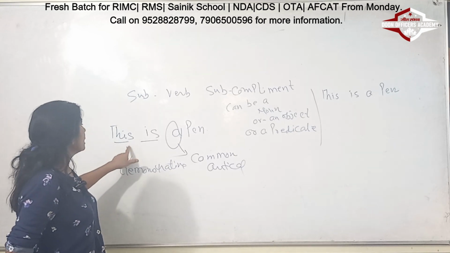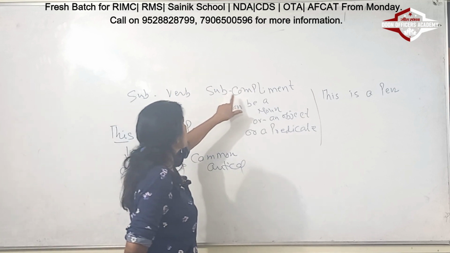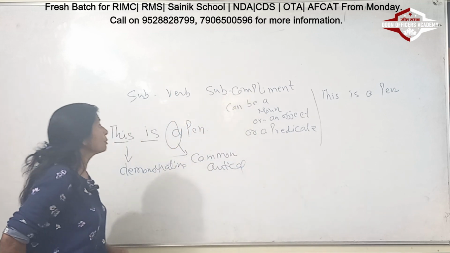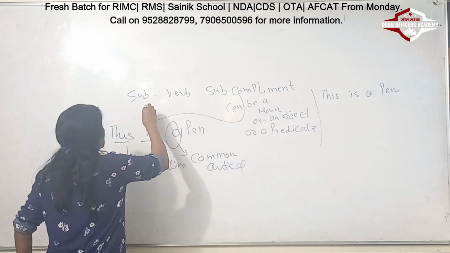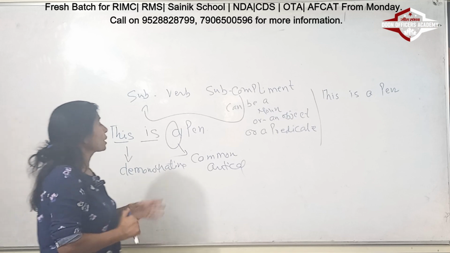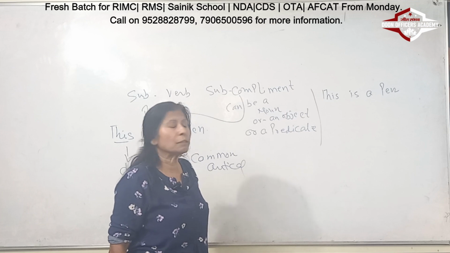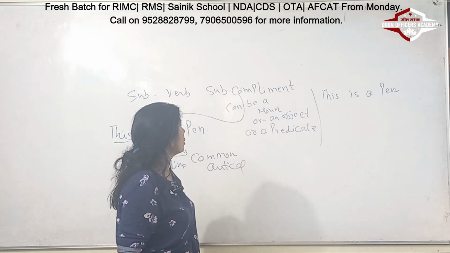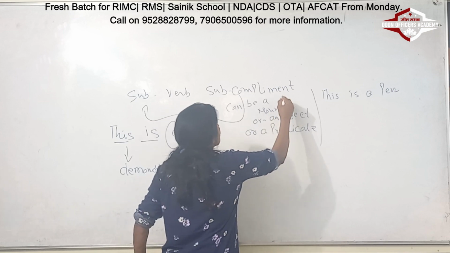So here it says this is a pen, which means it has become a subject complement. Complement means it is giving a compliment to the subject. And what is my subject? My subject is this. So the subject complement, in other expressions, we can call it a noun, because pen is very much a noun.